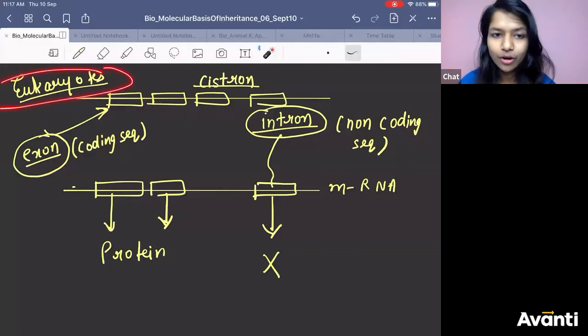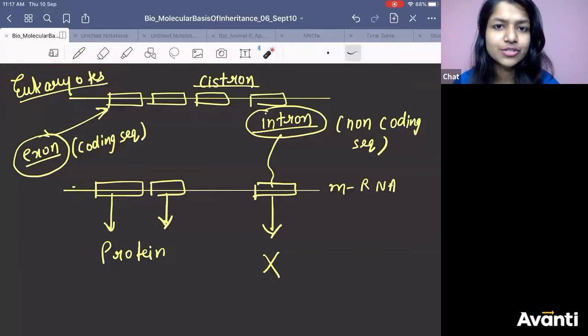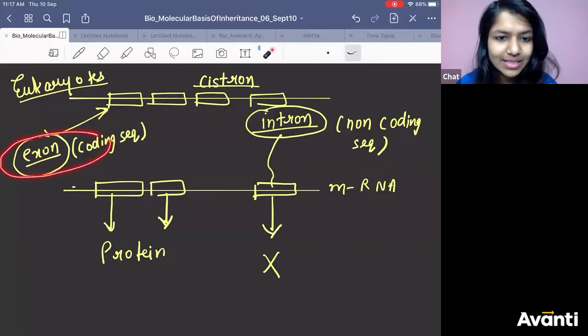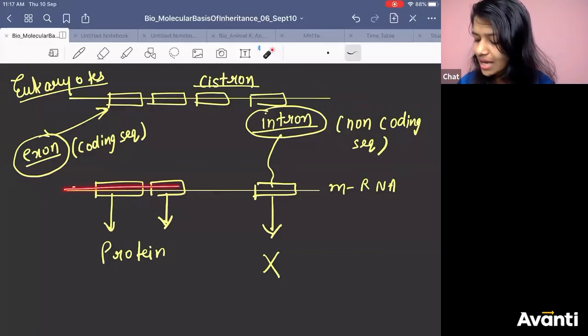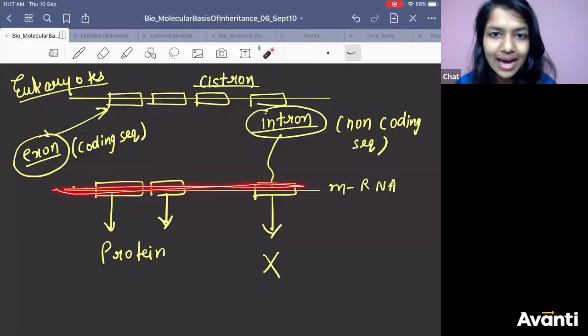So eukaryotes, in their cistron, are monocistronic. In their cistron, you get coding sequence as well as non-coding sequence. So both are going to come on the RNA.